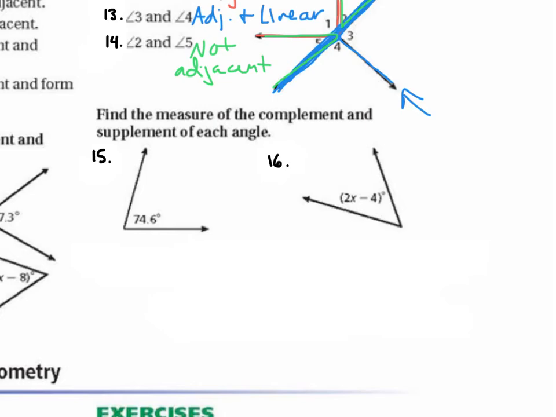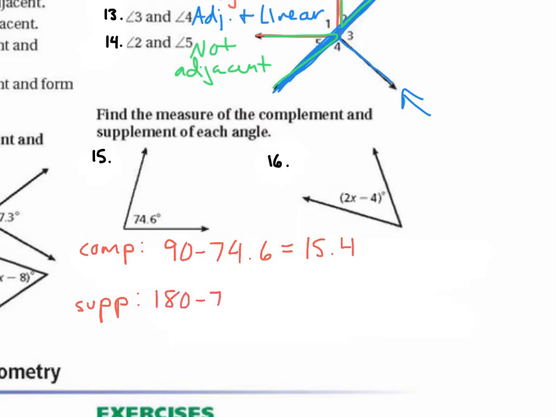All right, 15 says find the measure of the complement and supplement of each angle. So first, let's look for the complement. What do we do to find the complement? You would do 90 minus 74.6. So 90 minus 74.6, and what do we get? I got 15.4. And for the supplement, would you do 180 minus 74.6? Yep, so we just do 180 minus 74.6 for the supplement, and what do we get? I got 105.4.